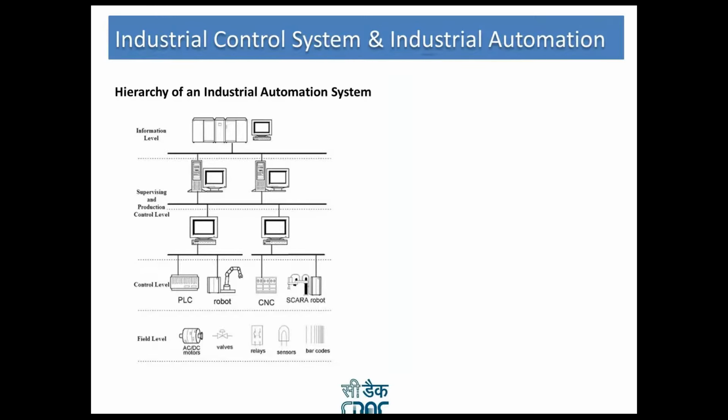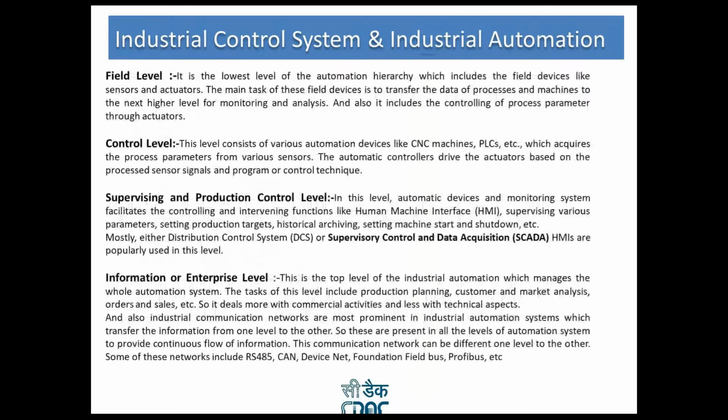Supervising and production control level. In this level, automatic devices and monitoring systems facilitate the controlling and intervening functions like HMI, supervising various parameters, setting production targets, and historical archiving. Historical archiving means various data analysis in the form of graphs, PERT charts, or the production that is going on, and setting machine start and shutdown.